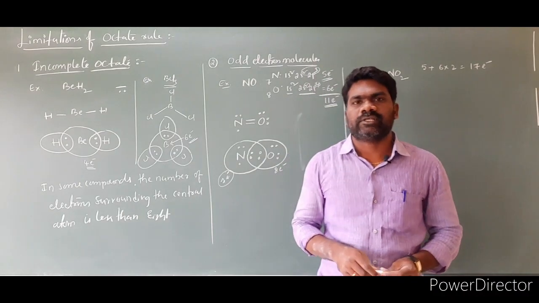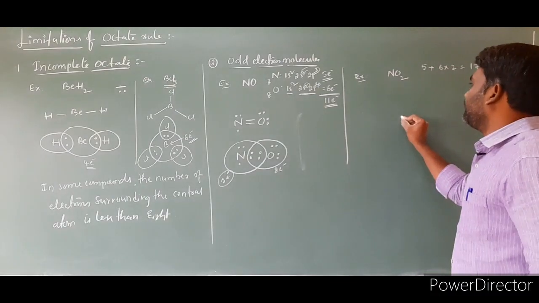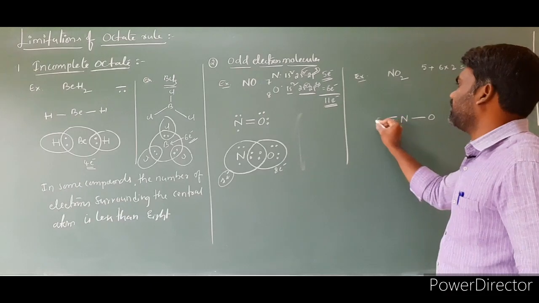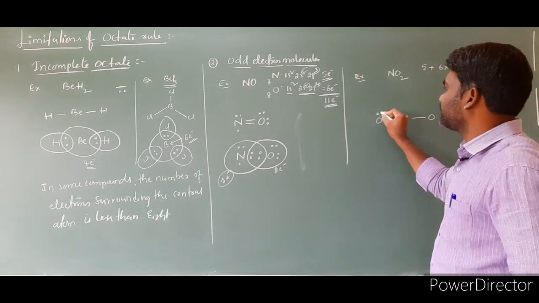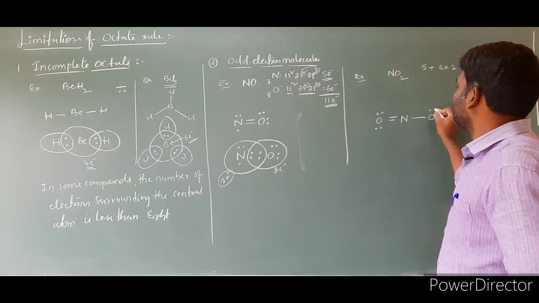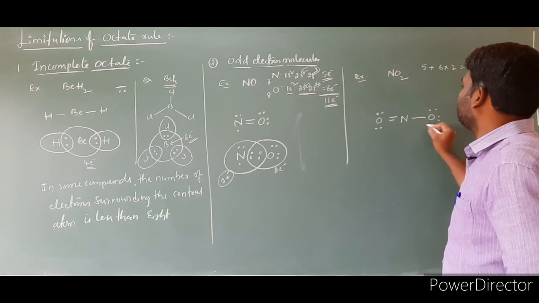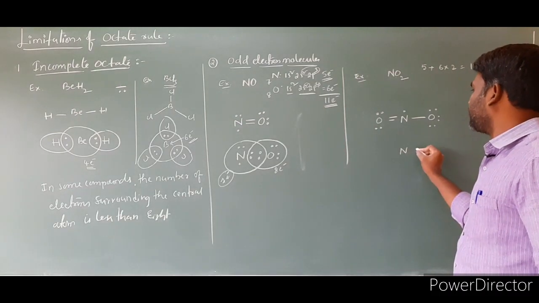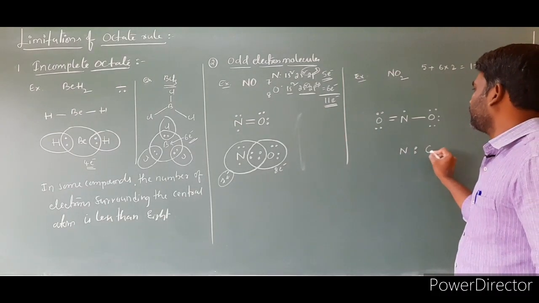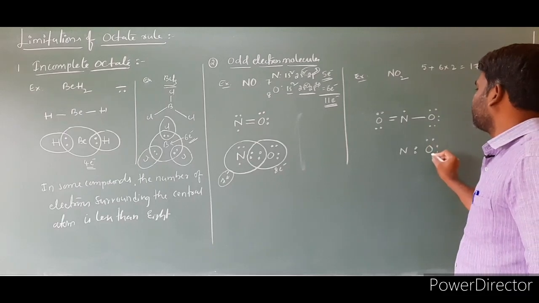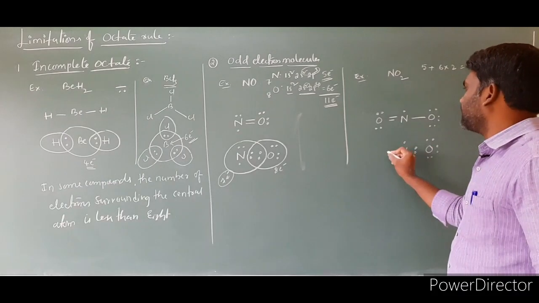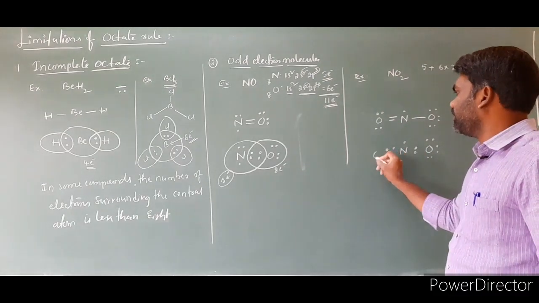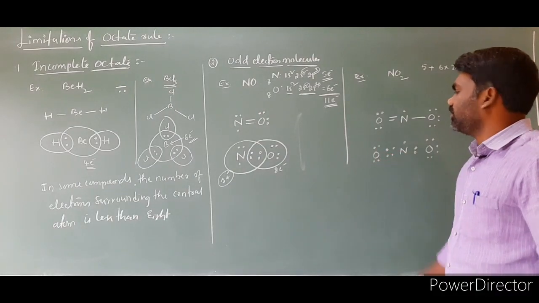Let us write the Lewis structure for the NO2 molecule. Nitrogen is at the center, and there are 2 oxygens: this is the first oxygen, this is the second oxygen. Write the Lewis dots. And this is the 1 single electron. Clear? We can write the sharing of electrons. This bond is made up of 2 electrons. A double bond means we have to write 4 electrons. Now share the electrons.